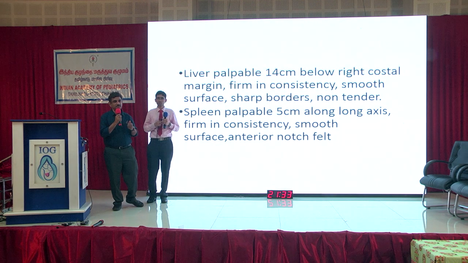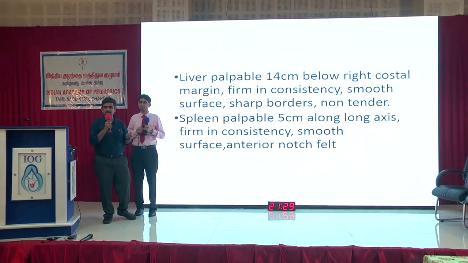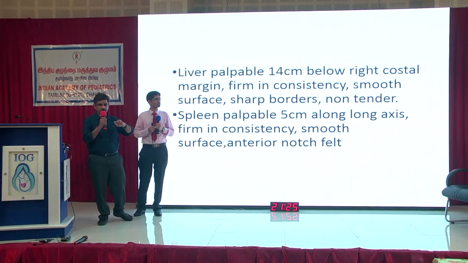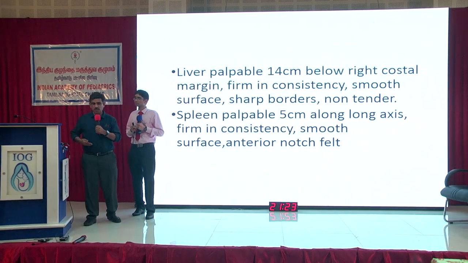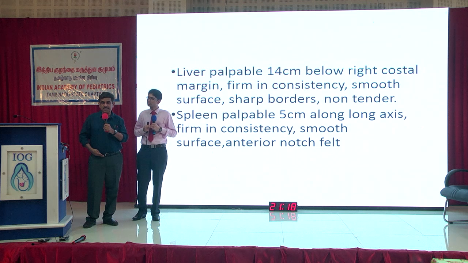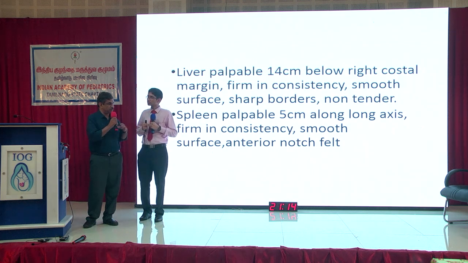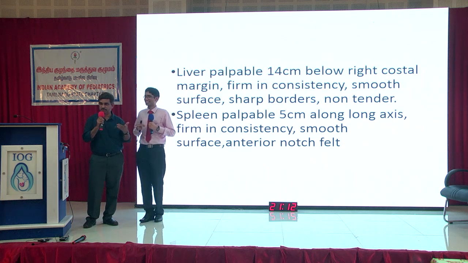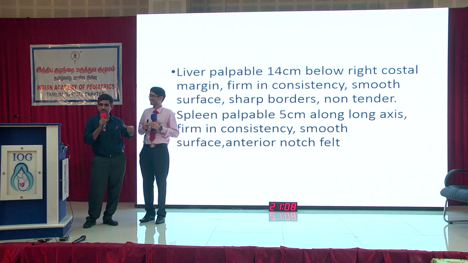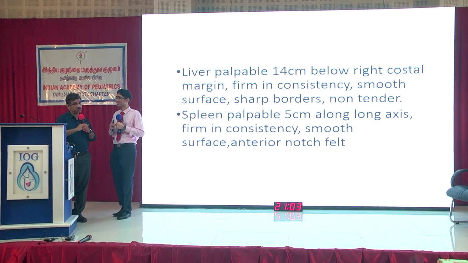How do you mark the liver? With a marker pen? You should never draw on somebody else's abdomen. Always use a chalk. Otherwise, what may happen? Suppose you mark the liver as 15 centimeters below the right costal margin. You go back, and the next person, your friend who is coming next, also feels it is 15 centimeters below the right costal margin. So you'll fail not only yourself but also your friend who is coming next. So always mark with a chalk, and don't forget to rub it off also.